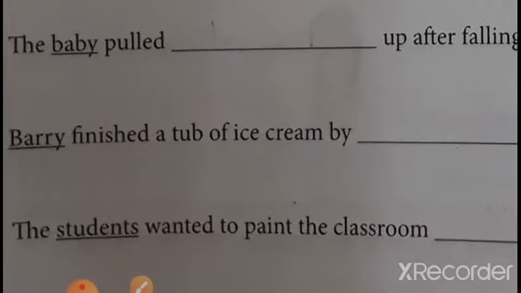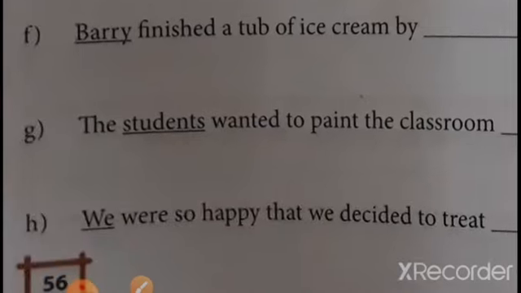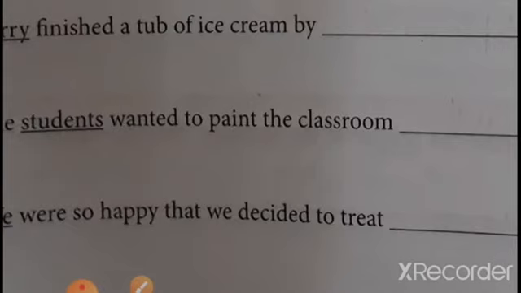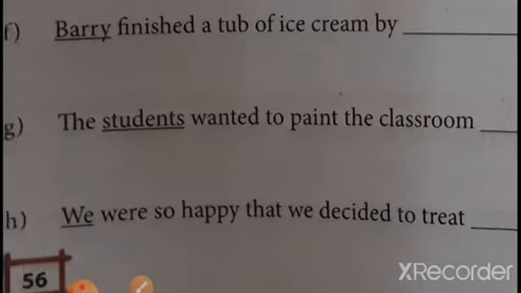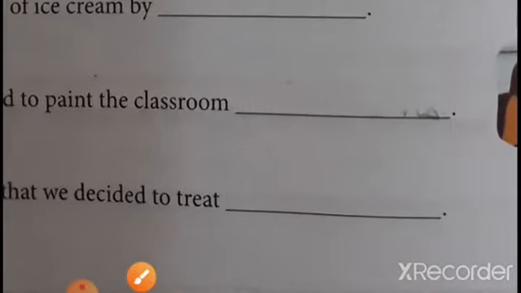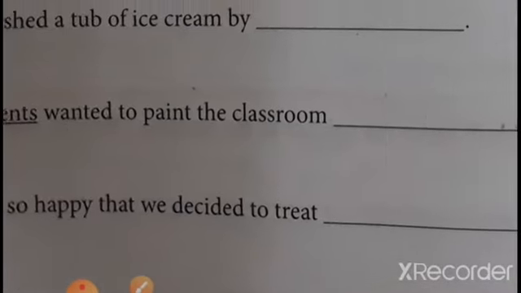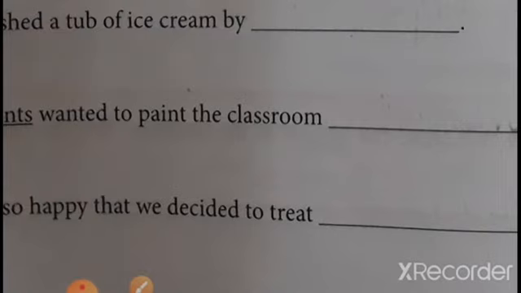And sixth is himself; otherwise, as you wish, you can write himself or herself for Barry. Question G: students, themselves, because again it is plural. And the last one is ourselves. Okay students, now let's start our next exercise, page number 56.